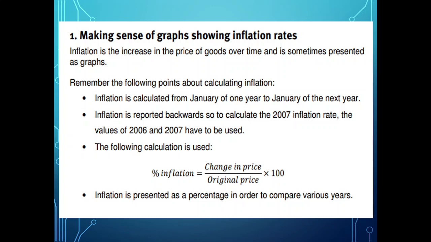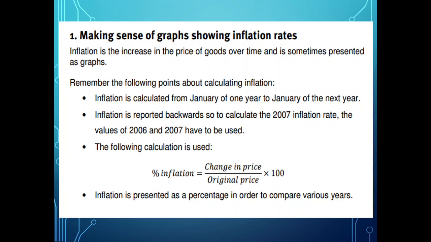Some breads are 12 rand, some are 11 rand, some are 10 rand, so let's take an average of 11 rand. Today is April 2022. In April 2023, bread is not going to cost 11 rand anymore. It might cost 15 rand. So it might go up by 3 rand.